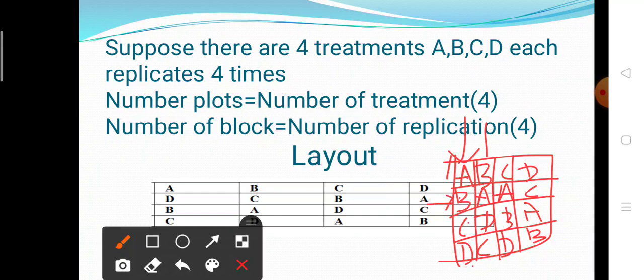So here no treatment is repeated. So this design is called the randomized block design. Okay, so this is the layout for the 4 treatments, each replicated 4 times.